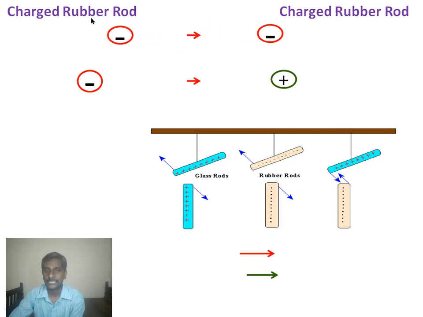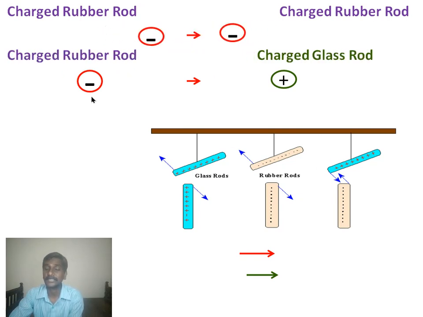So we discussed it elaborately. If you bring two negatively charged rubber rods together, repulsion occurs. In the same manner, if you bring a positive glass rod and another positive glass rod together, repulsion occurs.